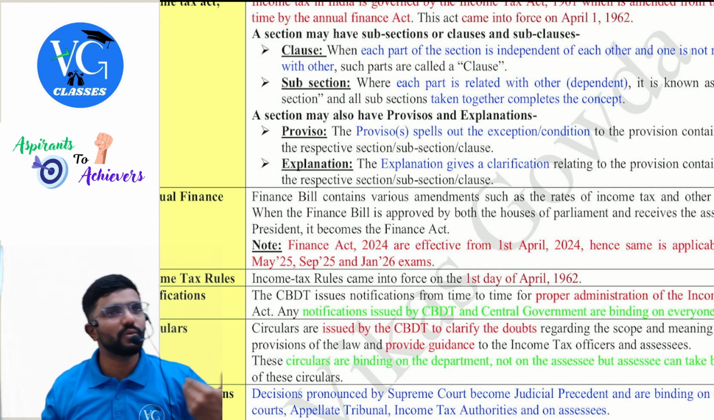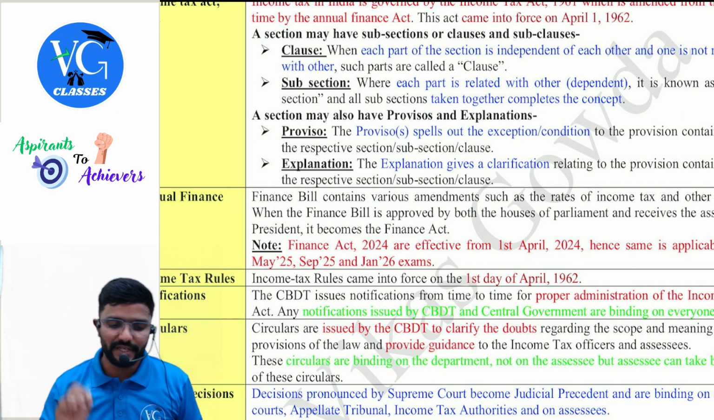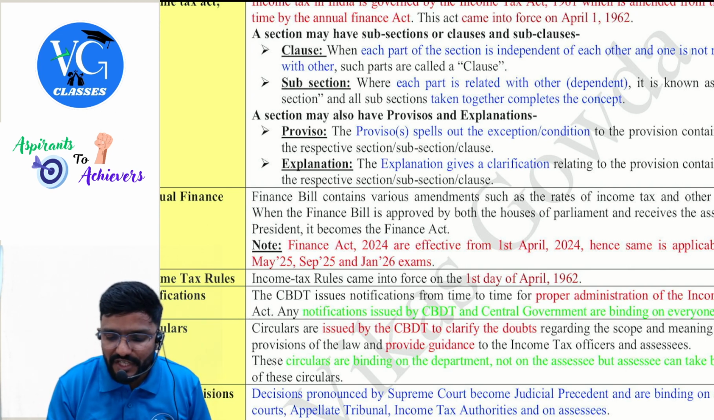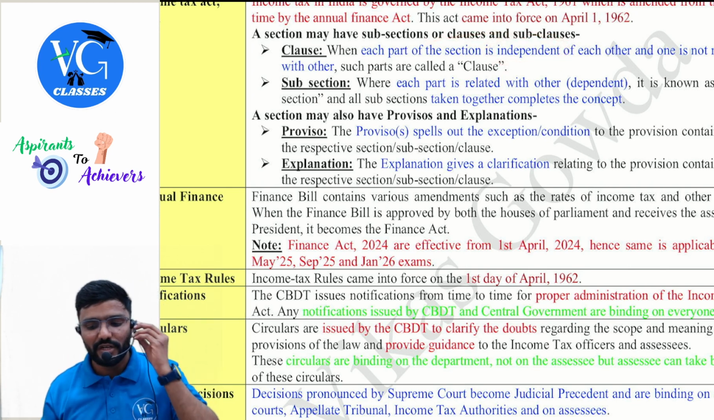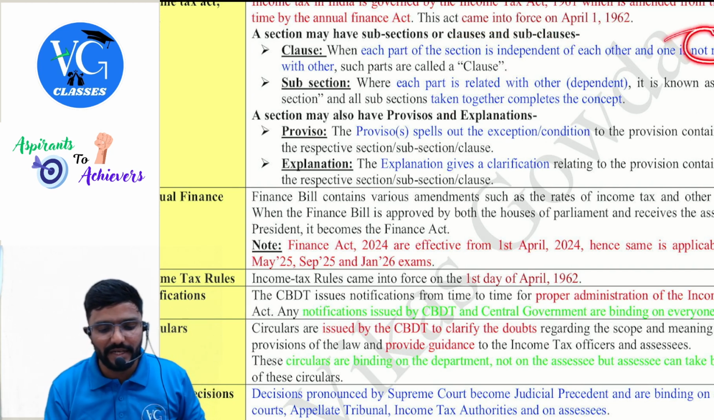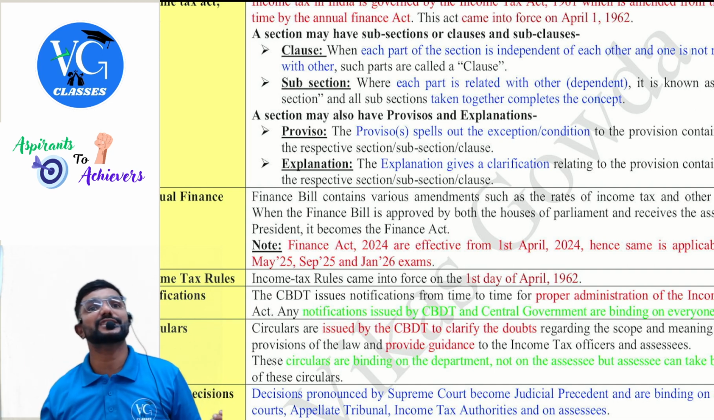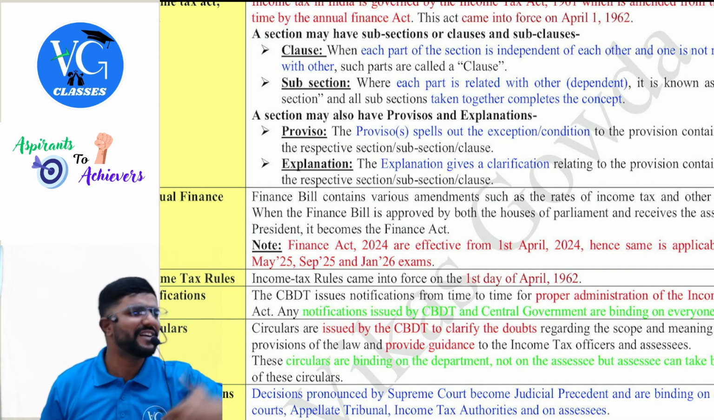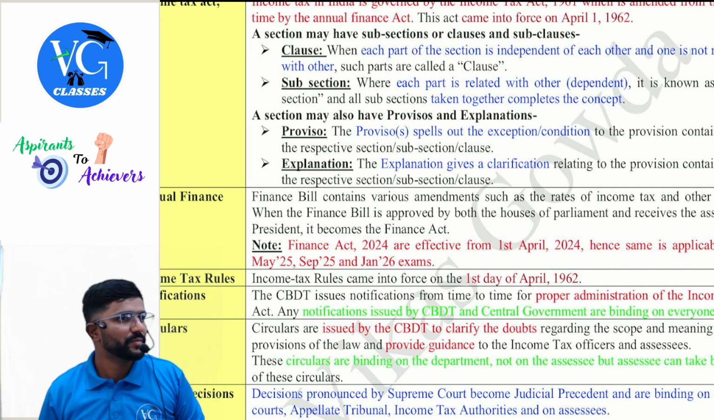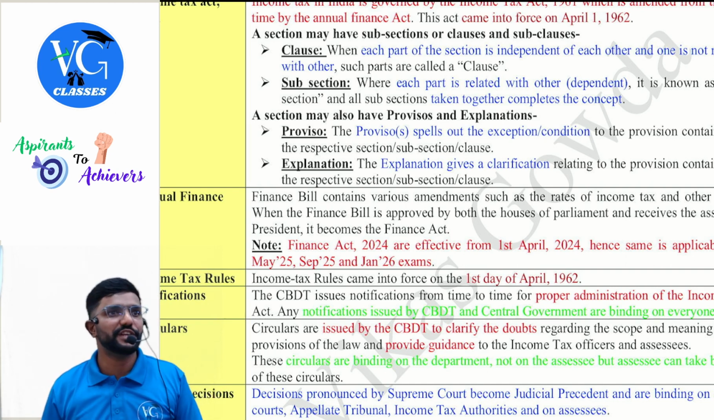Now, what is a clause? What is a subsection, sir? What is the difference between them? Clause: when each part of the section is independent of each other and one is not related with the other, such parts are called clauses. For example, in income tax, section 2 and section 10 have clauses. Section 2 defines various terms used in the law. Section 2(1)(a) defines agriculture income.